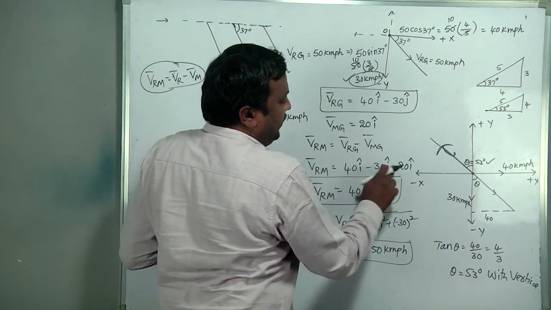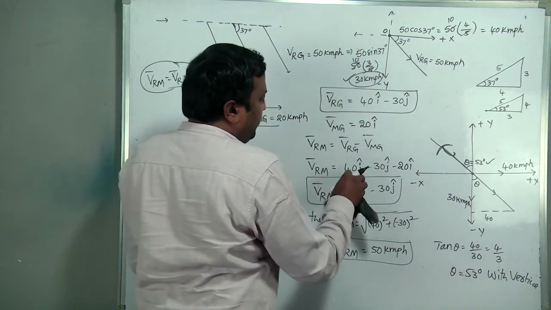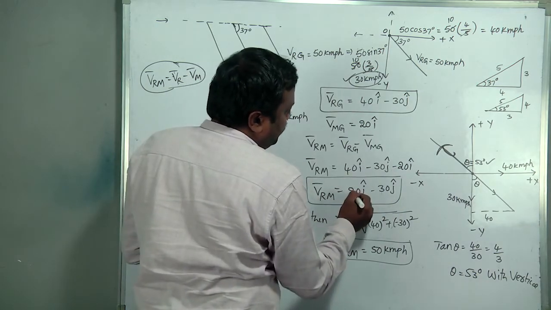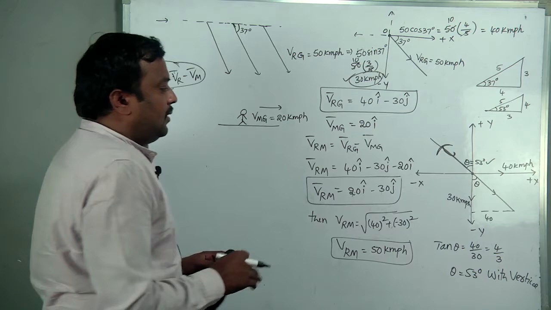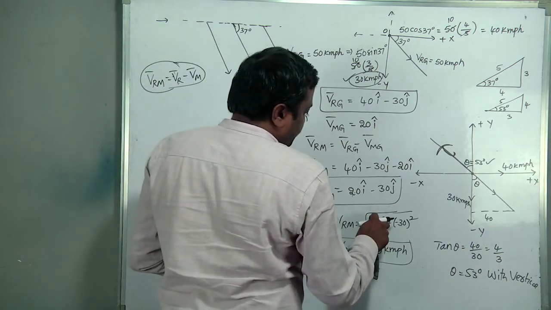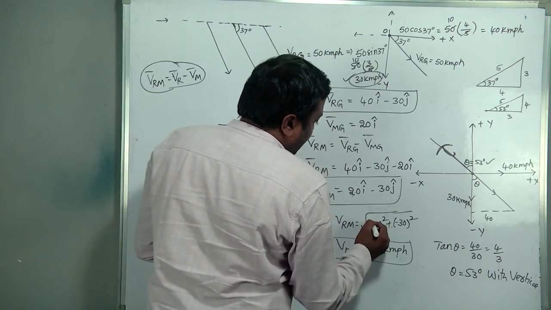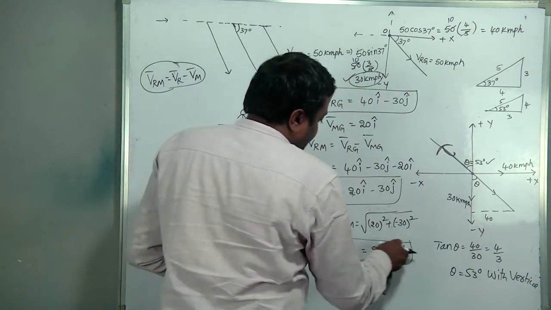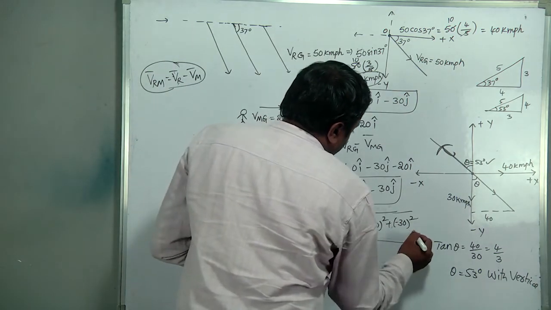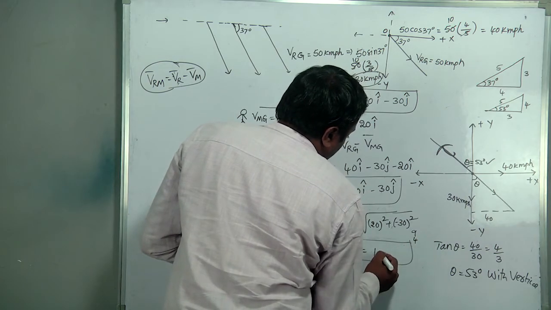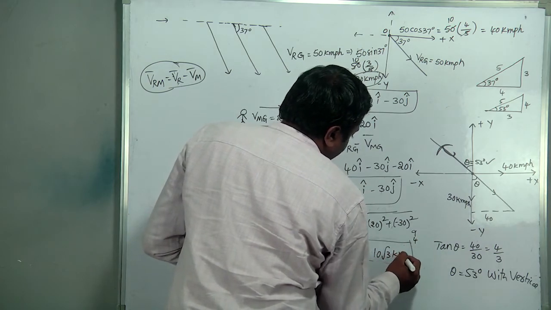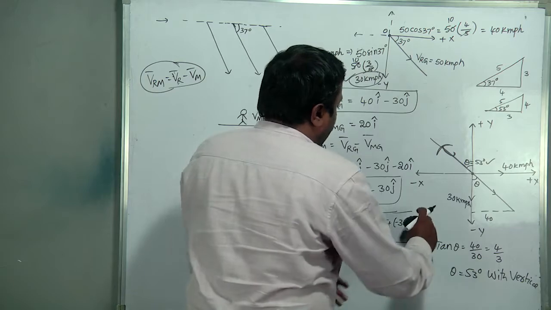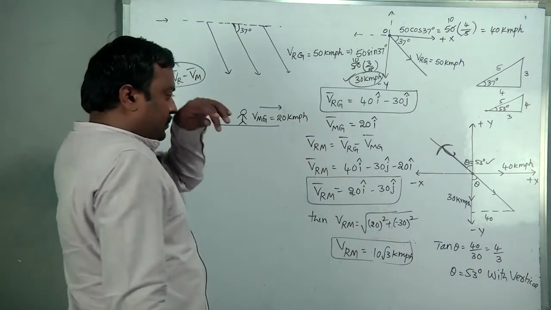So 40i minus 20i, what will it be? 20 i cap minus 30 j cap. Magnitude related, it will be 20 square plus 30 whole square. 900 plus 400, that is root 1300, nothing but 10 root 3 kmph.